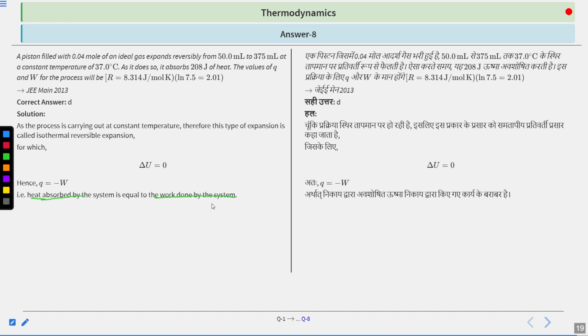So whatever heat is absorbed, that heat is completely utilized for the work that is done by the system during the expansion. So Q is already given as 208 joules. We have taken the positive sign because it is saying that heat is absorbed. So we are supplying heat, and that results in a positive Q. So if you put this value here, that will give you W as minus 208 joules. So this concludes your answer as option D.